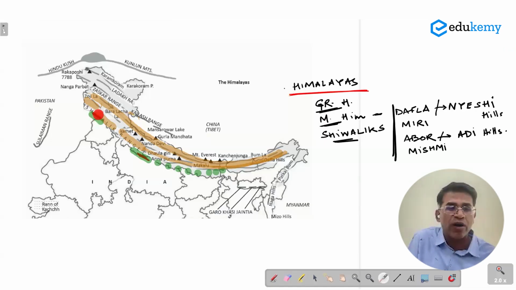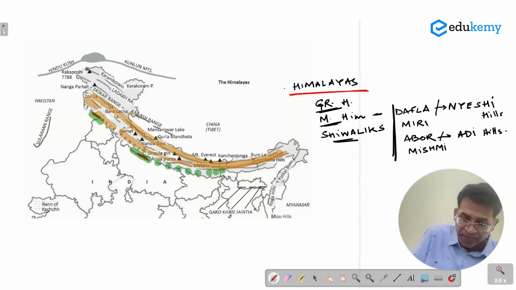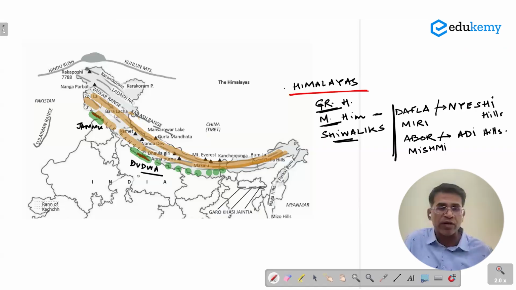Shivalik Hills in Jammu are called the Jammu Hills. Shivalik Hills in parts of UP are called Dudhwa Hills. The Shivaliks also extend, but the NCERT very clearly says that in the northeast, the Shivaliks are missing.